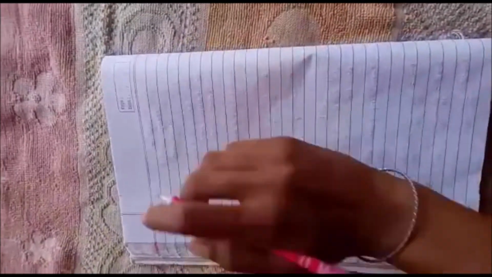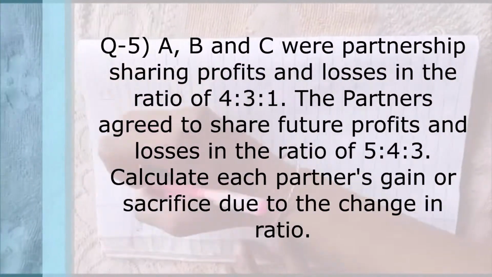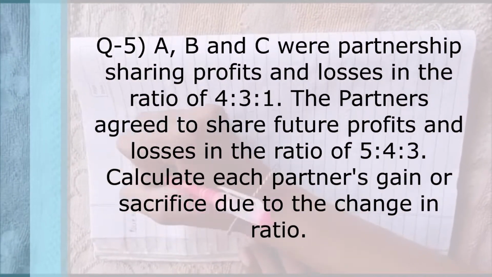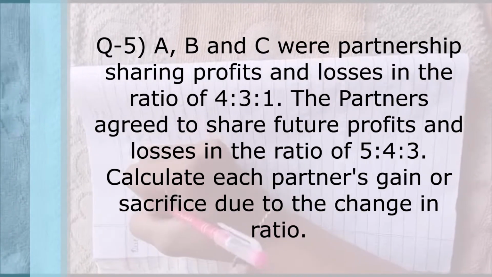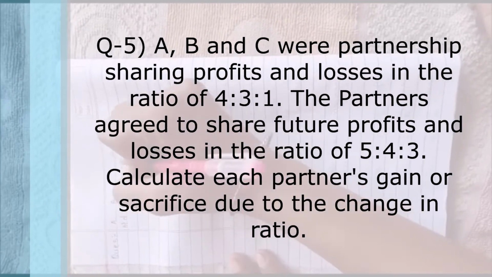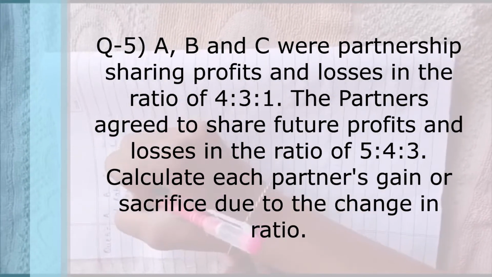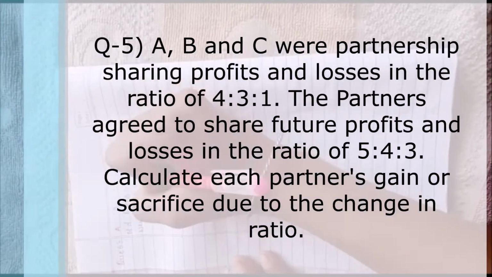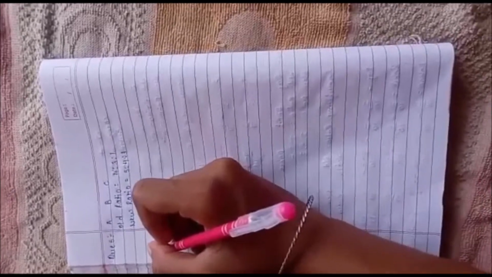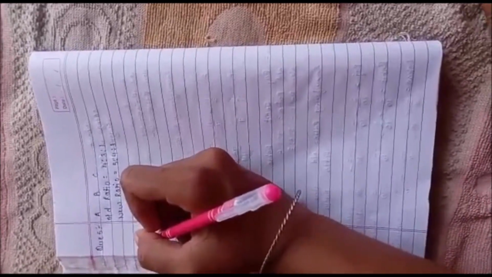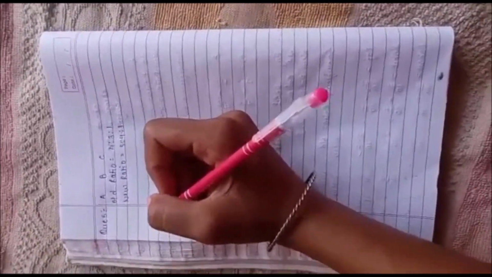Now we are discussing question number 5 also. Question number 5. In this question, we have three partners A, B and C. Their old ratio is 4:3:1 and their new ratio is 5:4:3. In this question, we have to calculate each partner's gain or sacrifice due to change in profit sharing ratio, as we have done in previous questions also.